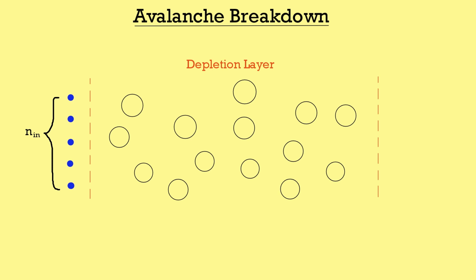Now we are going to focus on only one electron. As you know, for avalanche breakdown to occur, the electric field or the battery voltage needs to be very high. This very high voltage provides enough kinetic energy to electrons such that they can knock out an electron from an atom present in the depletion layer, which results in the generation of an electron-hole pair. This collision of an electron with an atom resulting in the generation of an electron-hole pair is called impact ionization.